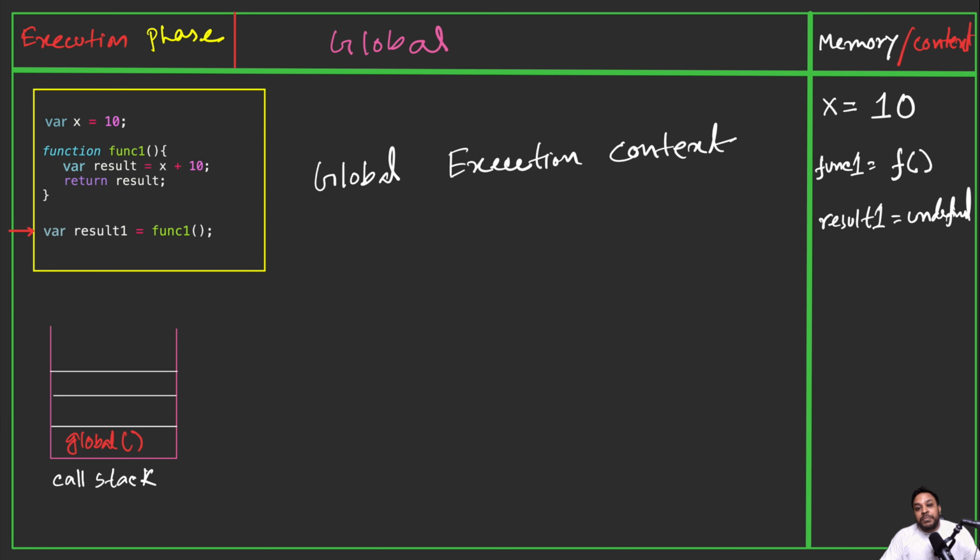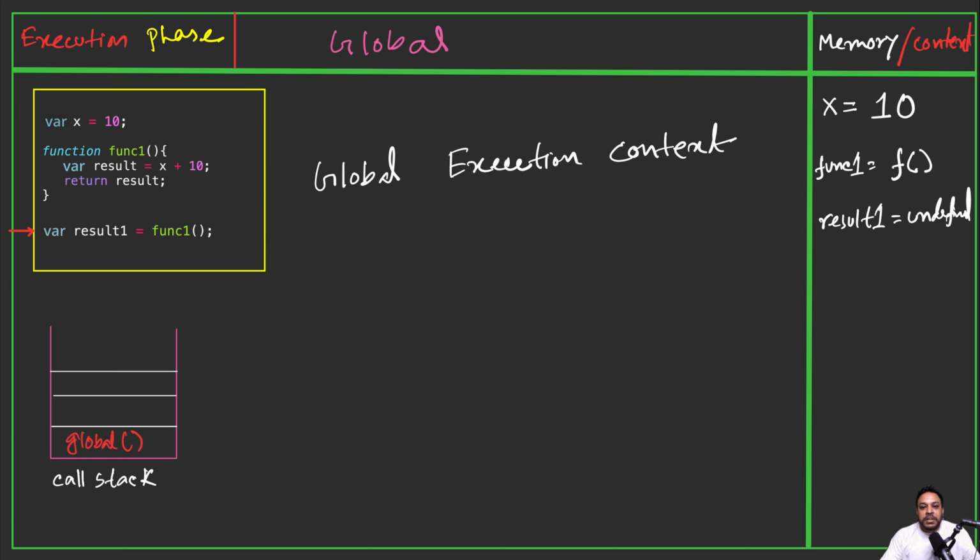As I have already said previously in the general explanation, context is nothing but some information based on which an action happens. Just like that, depending on this context, this action happens. Here the action is basically the execution. So I hope the execution context is 100% clear now. The context is nothing but this memory. Depending on the information here, the execution will happen. If that happens in the global scope, that is global execution context. If that happens in the function scope, then that is function execution context.